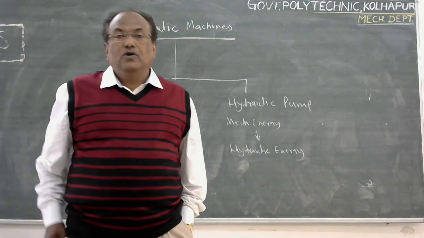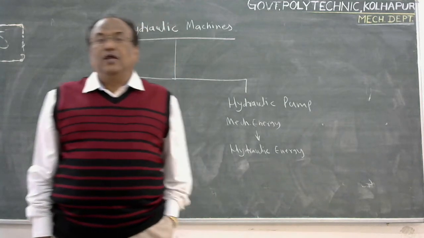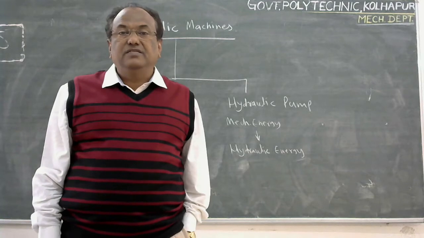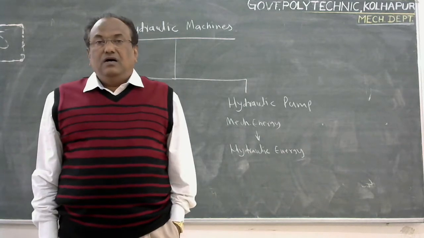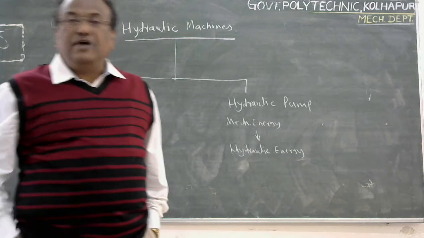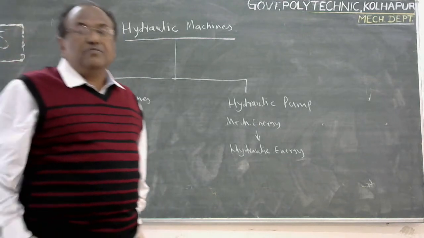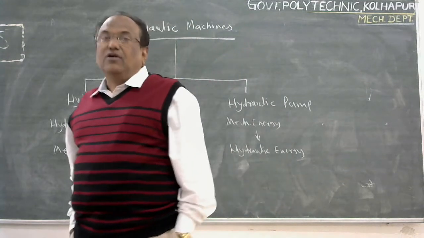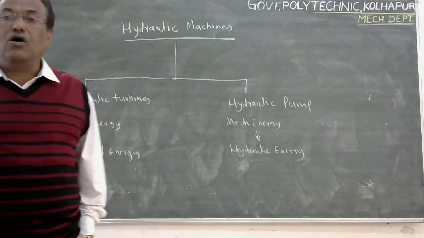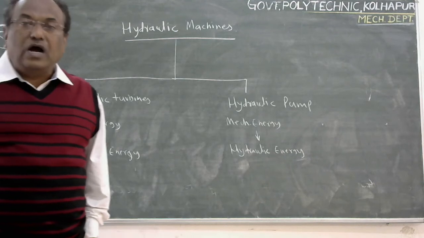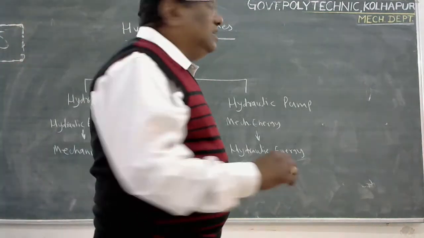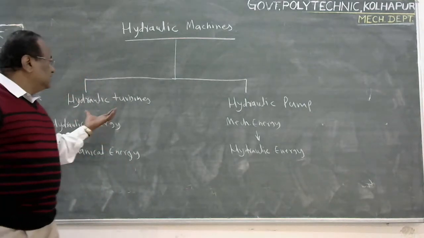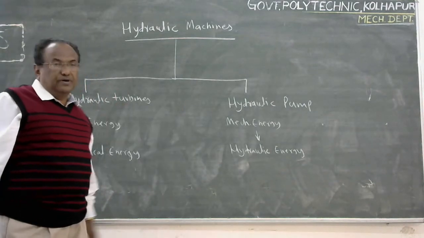Hello friends, today we are going to see a new chapter, hydraulic turbines. Hydraulic turbines come under the category of hydraulic machines. Hydraulic machines are those machines which convert either hydraulic energy into mechanical energy or mechanical energy into hydraulic energy. Thus, hydraulic machines are classified under two main categories, hydraulic turbines and hydraulic pumps.